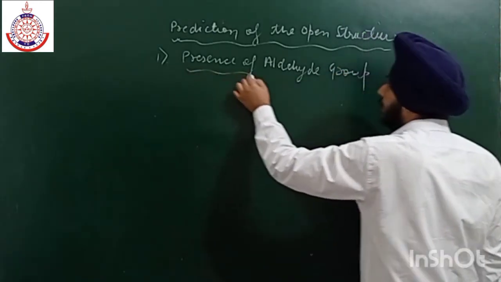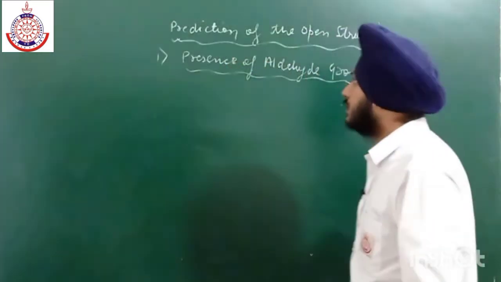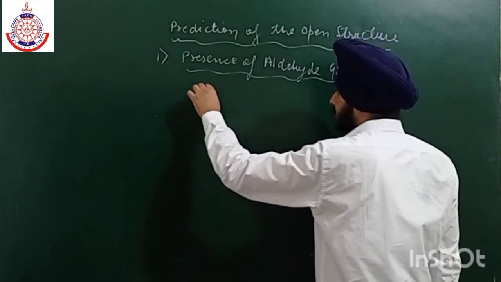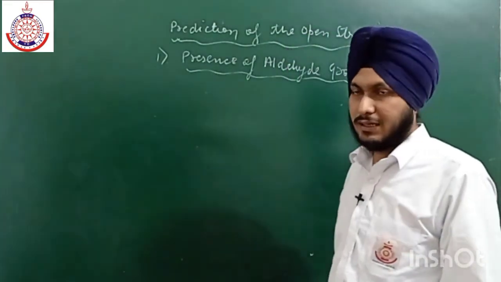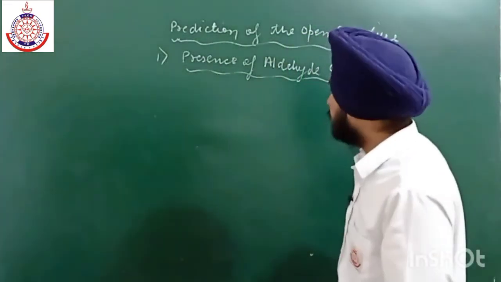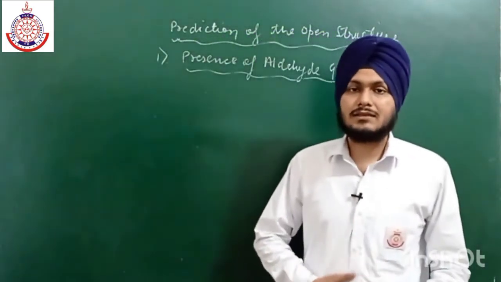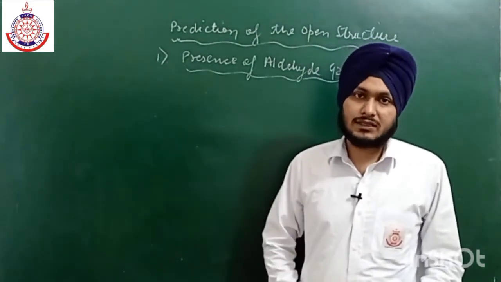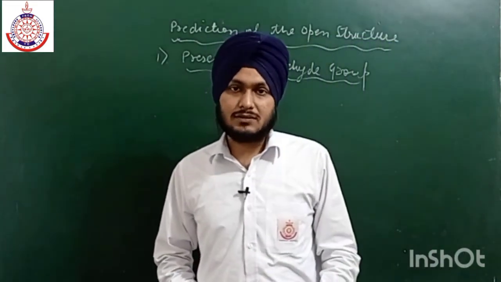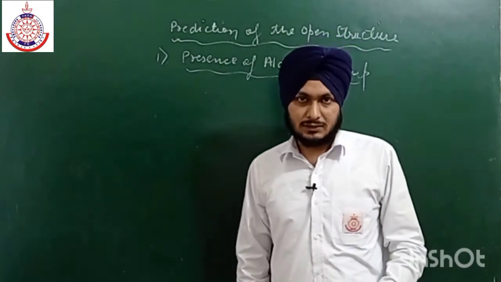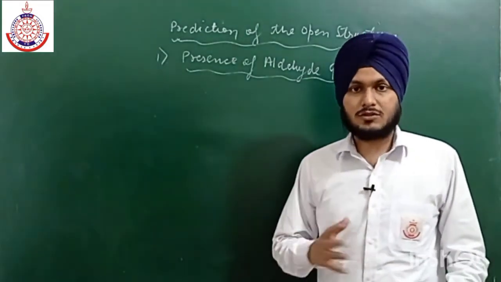So the presence of the aldehyde group was predicted by doing the reaction of glucose with some other reagents, like HCN. As we all know, an aldehyde group contains a carbonyl group, and the major reaction of the carbonyl group is nucleophilic addition. Glucose was able to give this nucleophilic addition reaction, so that was good evidence for the scientists to predict that the functional group present is aldehyde.